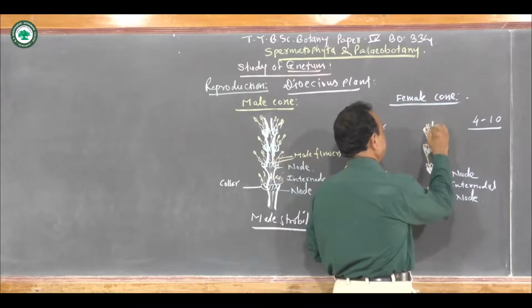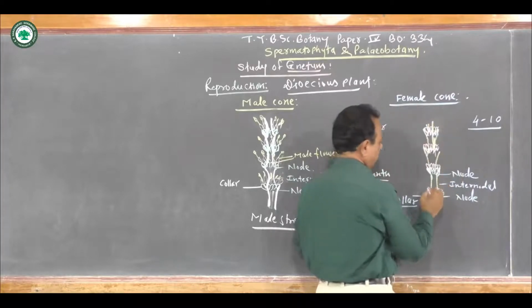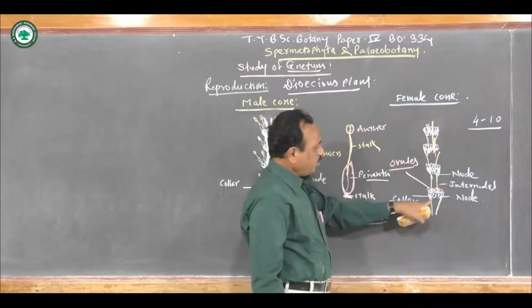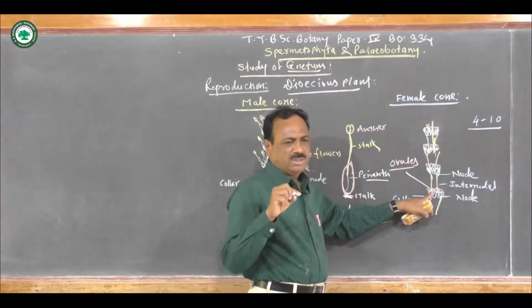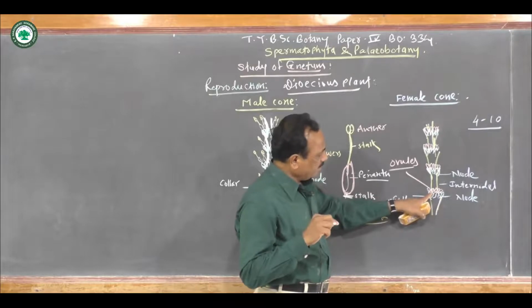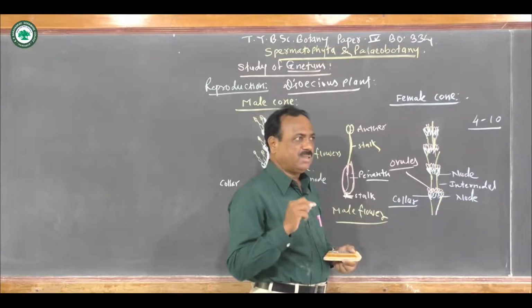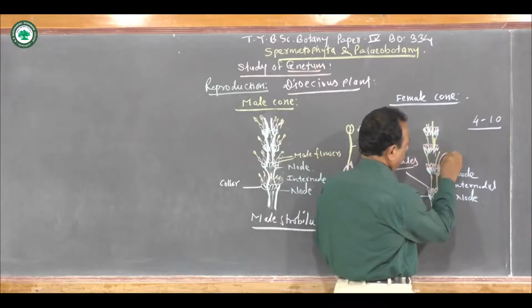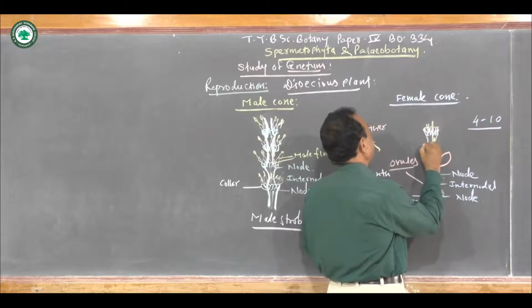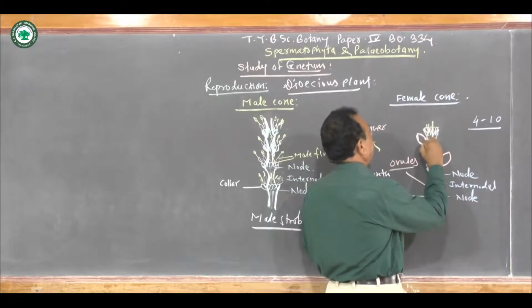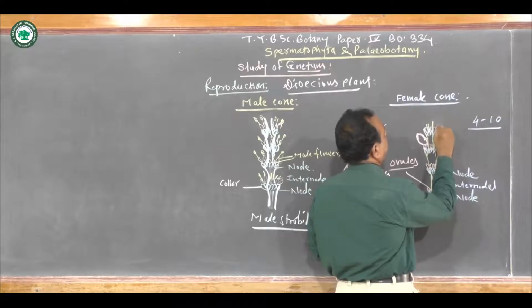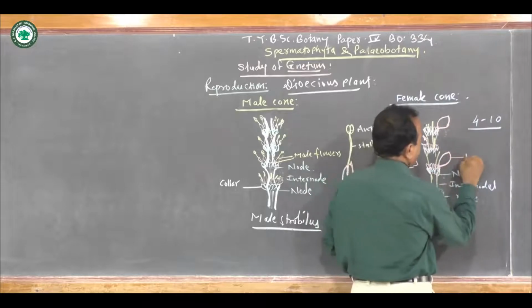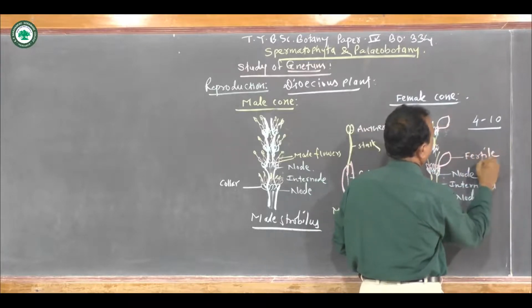Now the important thing is that here these are the ovules. Many ovules may develop, near about 4 to 10, but out of that only a few ovules become mature and enlarged in size, and the others get suppressed or become non-functional, and later on they fall off.